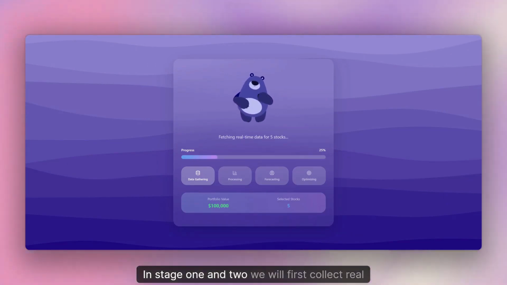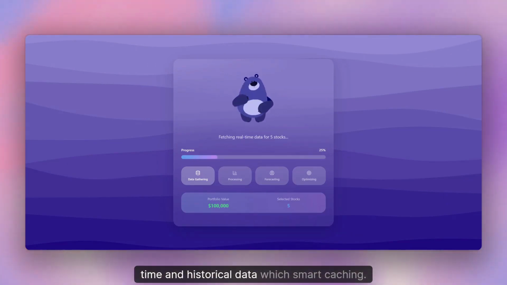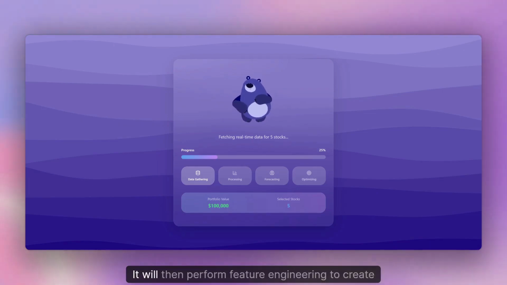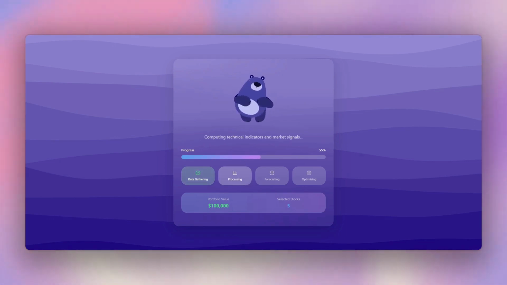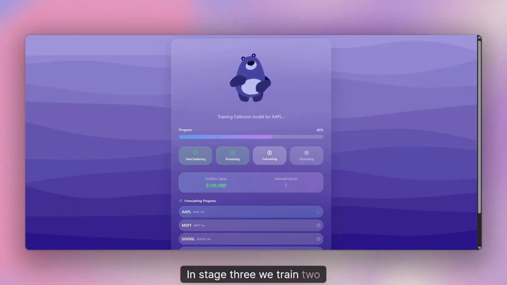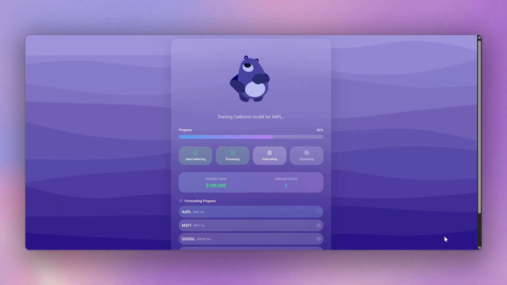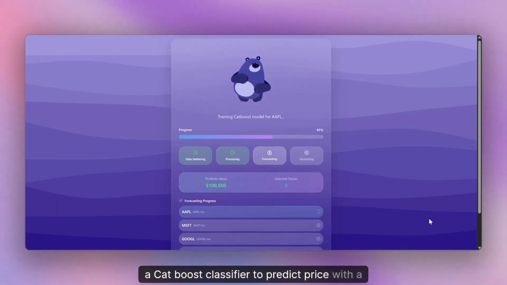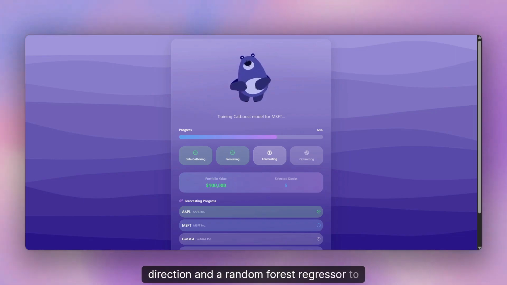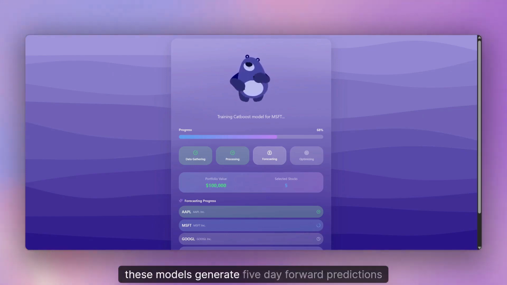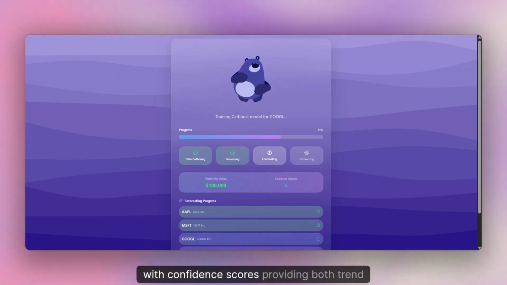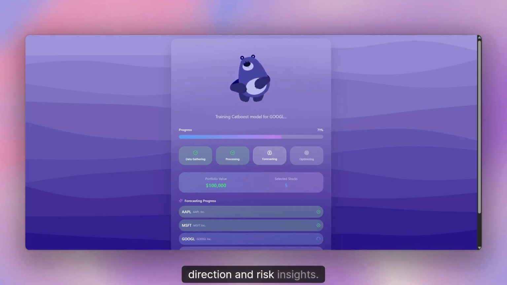In stage 1 and 2, we will first collect real-time and historical data with smart caching. It will then perform feature engineering to create technical indicators like moving average and RSI, momentum and volatility measures. In stage 3, we train 2 machine learning models per stock, a CatBoost classifier to predict price direction and a random forest regressor to forecast volatility. Using 5 years of historical data and around 30 engineered features, these models generate 5-day forward predictions with confidence scores, providing both trend direction and risk insights.